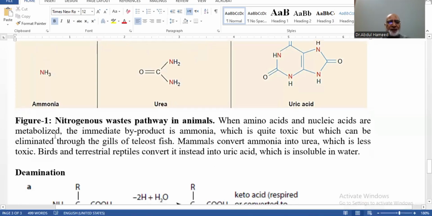So the nitrogenous waste pathway in animals: when amino acids and nucleic acids are metabolized, the immediate byproduct is ammonia, which is quite toxic, but can be converted and eliminated. In case of teleost fish, it can be eliminated through their gills. Mammals convert ammonia into urea, which is less toxic. Birds and terrestrial animals convert ammonia into uric acid.